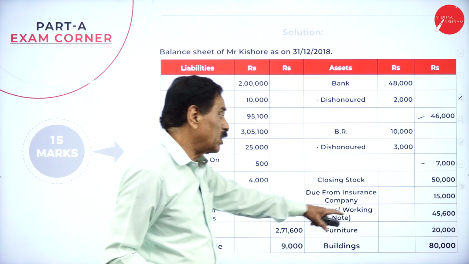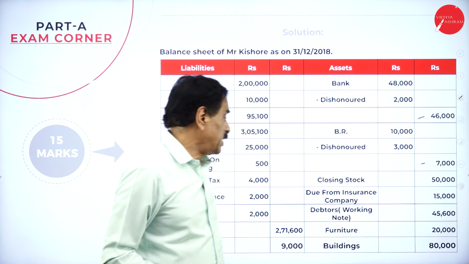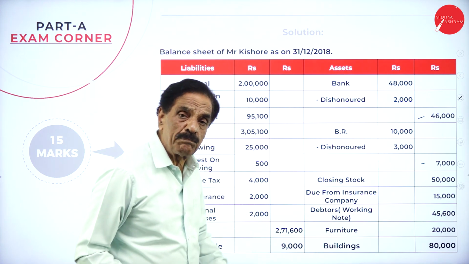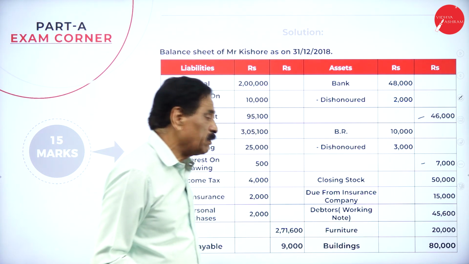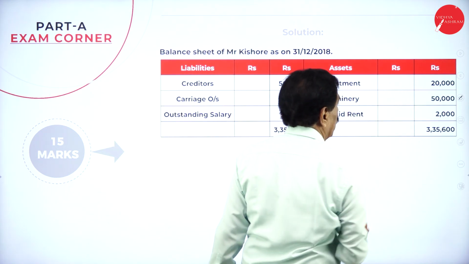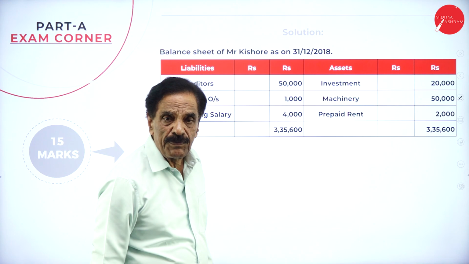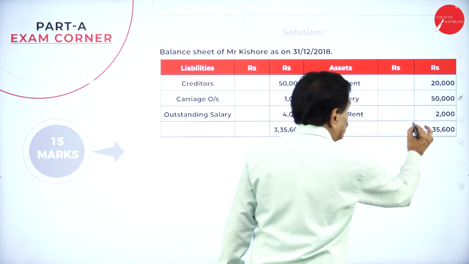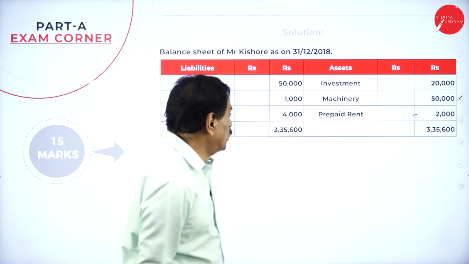Assets of the balance sheet. Debtor as per the working note is 45,600. Furniture, no depreciation, 20,000. Building, 80,000. Investment, 20,000. Machinery, 50,000. Prepaid rent is an asset, it will come 2,000 rupees.